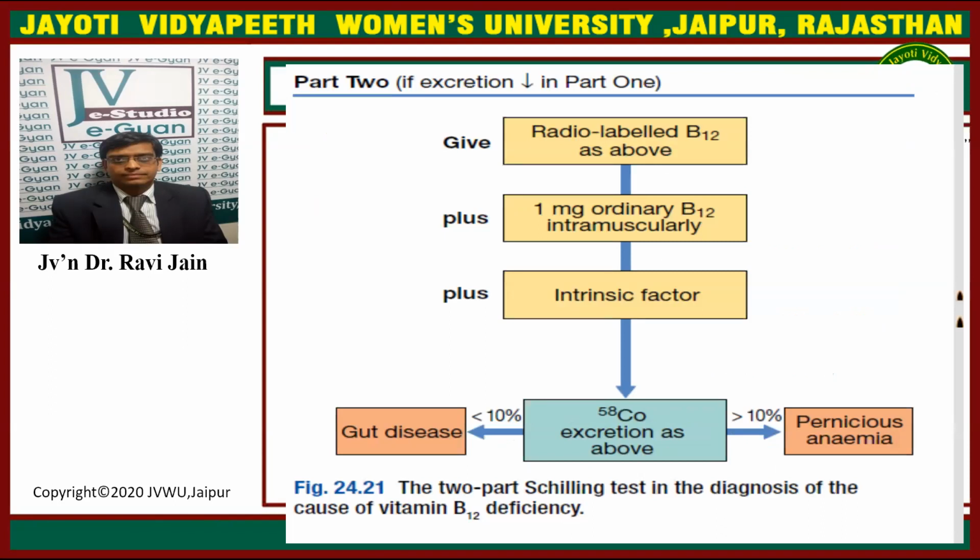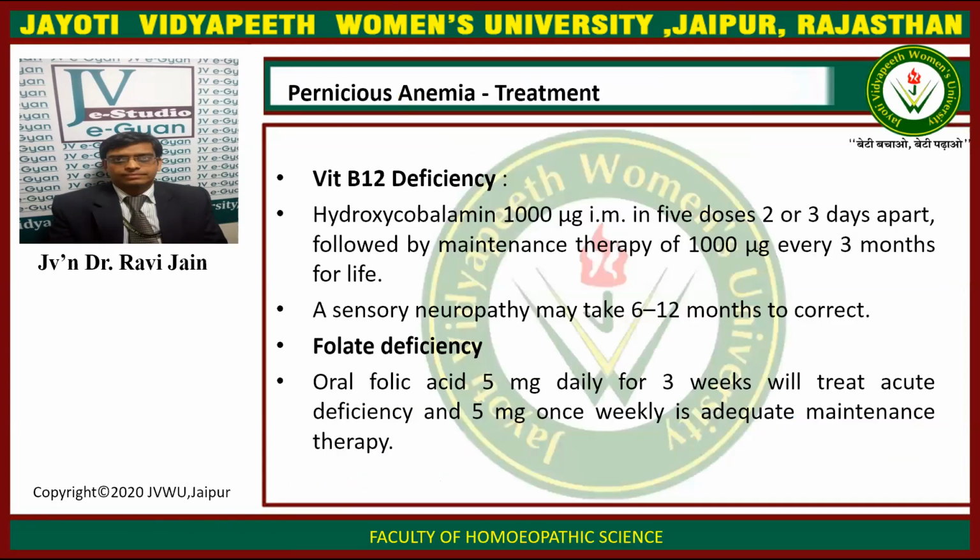If the excretion is less than 10%, then again give radio-labeled B12 as above and 1 mg ordinary B12 intramuscularly, plus also give intrinsic factor. Now, if cobalt-58 excreted as above is still less than 10%, then there is gut disease. And if it is greater than 10% after administration of intrinsic factor, then it confirms the presence of pernicious anemia.